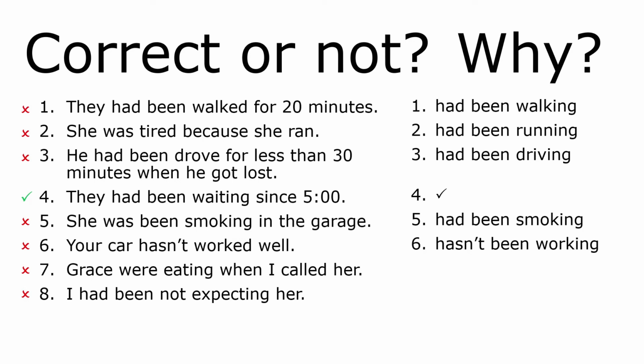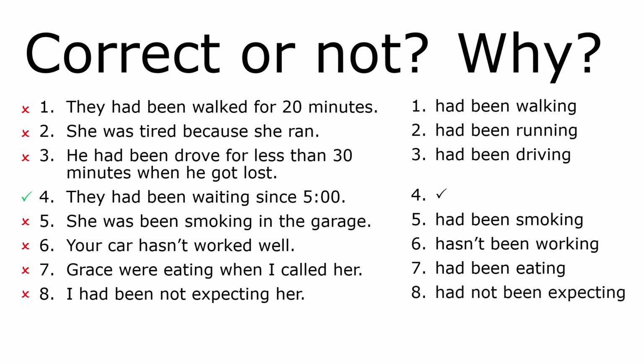Number 7, Grace were eating when I called her. No, Grace, if we're going to use the past perfect, Grace had been eating when I called her. I could say Grace was eating when I called her, but that's a different verb tense. That's not what we're looking at here. Number 8, I had been not expecting her. Well, we've got the right parts, but we don't have them in the right order. I had not been expecting her. So we have to move that and that and that to put them in the correct order as it is over here.